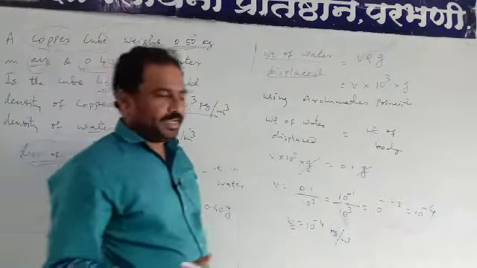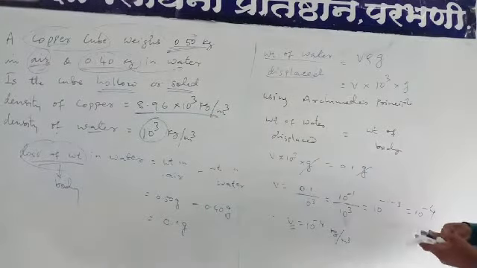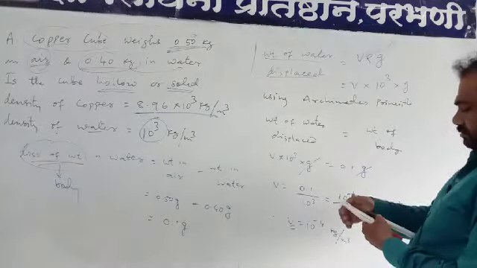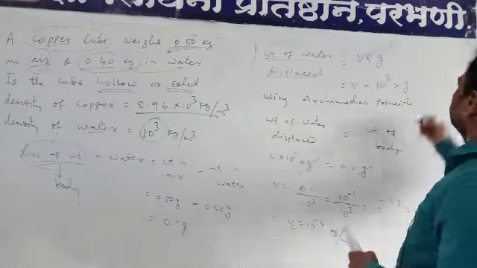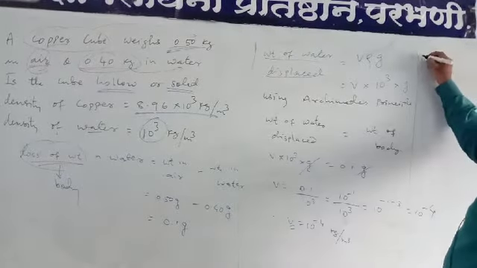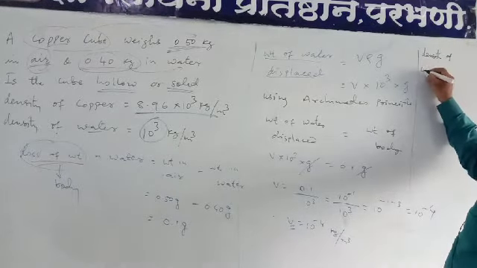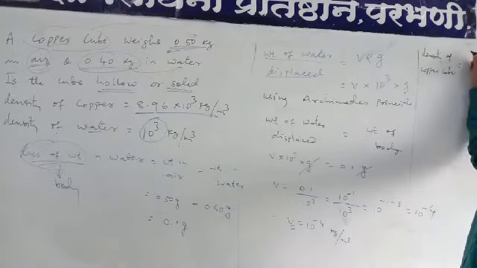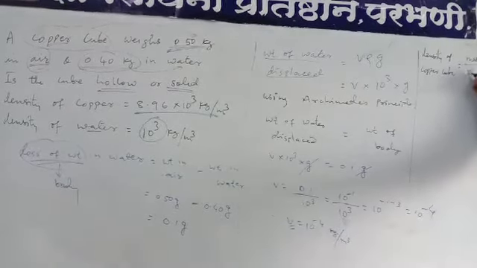Now, how can we calculate the density of that copper cube? We use the basic formula: density equals mass upon volume.